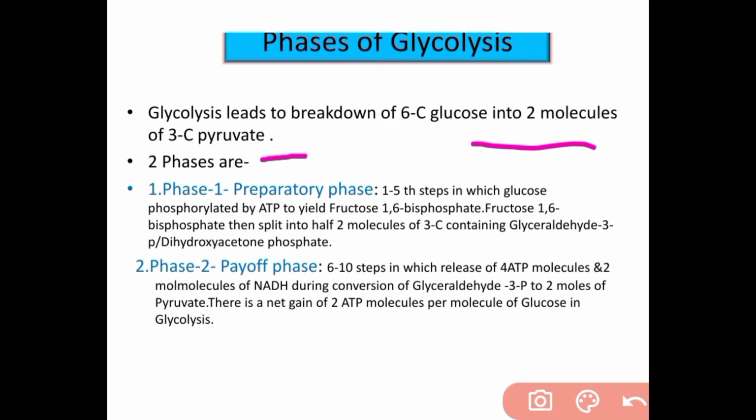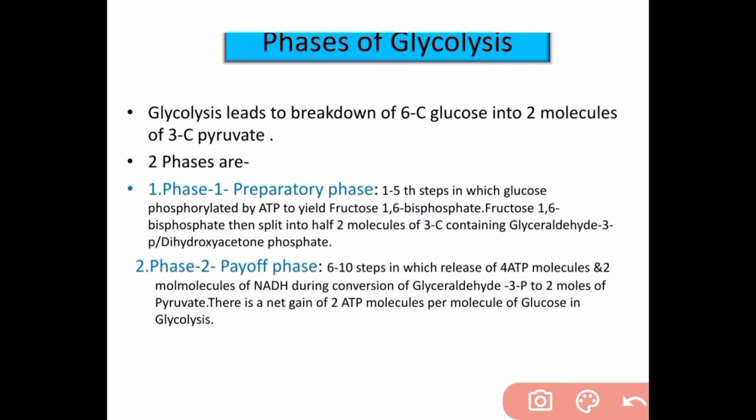The 2 phases are phase 1, the preparatory phase, and phase 2, the payoff phase. Phase 1, the preparatory phase, is steps 1 to 5, in which glucose is phosphorylated by ATP to yield fructose 1,6-bisphosphate. Fructose 1,6-bisphosphate is then split into 2 molecules of 3-carbon glyceraldehyde 3-phosphate or dihydroxyacetone phosphate.